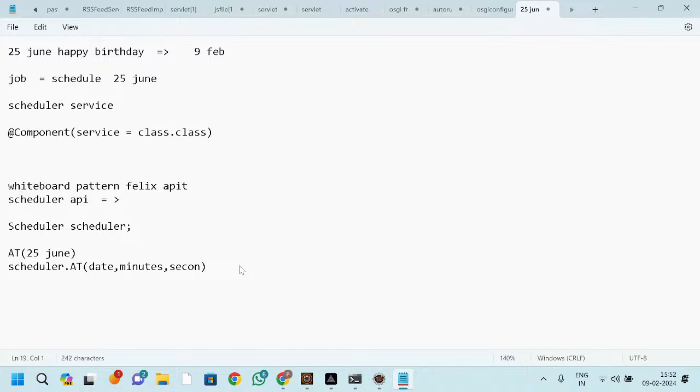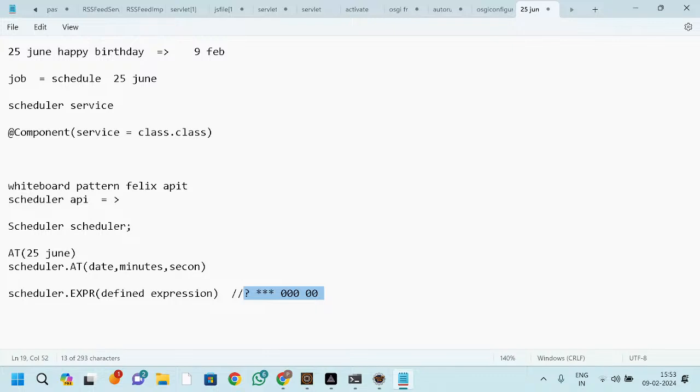After that we have expressions as well. Inside the scheduler we have one method, that is expression, and here you need to define the expressions. An expression may be in symbols, like question mark, star, and you will see numbers. These are nothing but your expressions.